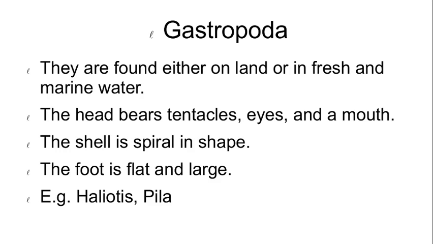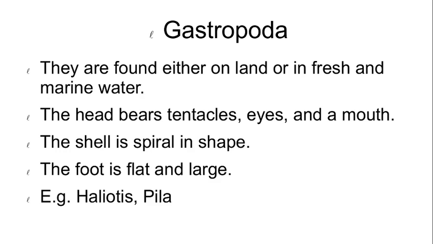The word meaning of Gastropoda: gastro means belly and podos means foot, belly-like foot. They are found either on land or in fresh and marine water. The head bears tentacles, eyes and mouth.